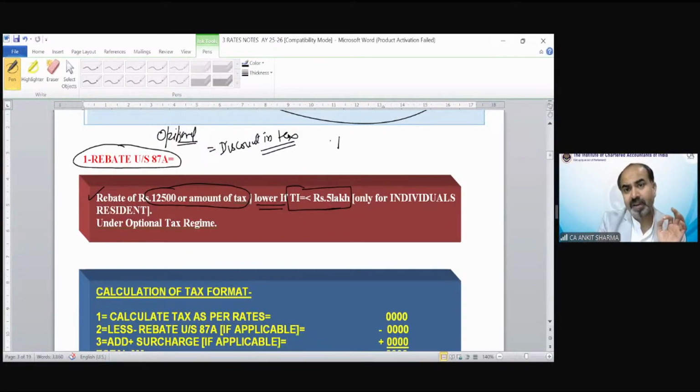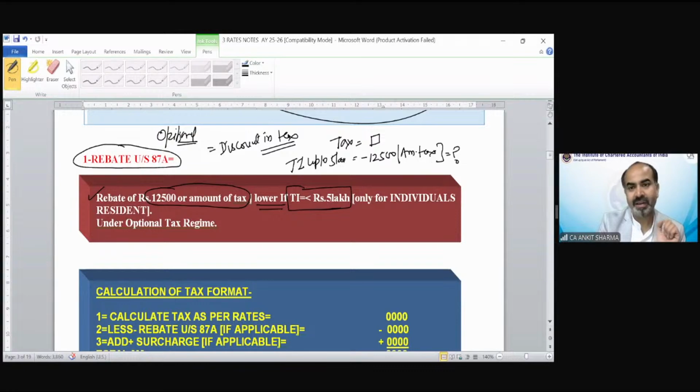So whatever your tax liability is, if your total income is up to 5 lakh rupees, you can get a rebate of 12,500 or the amount of tax, whichever is lower. How will we calculate it? We will solve an example after this topic.